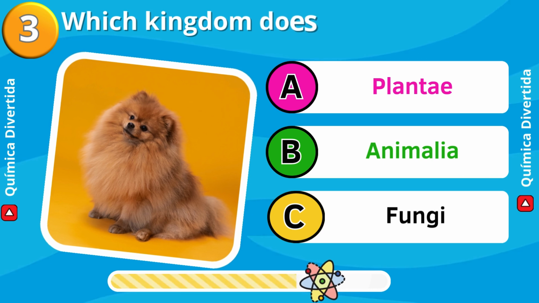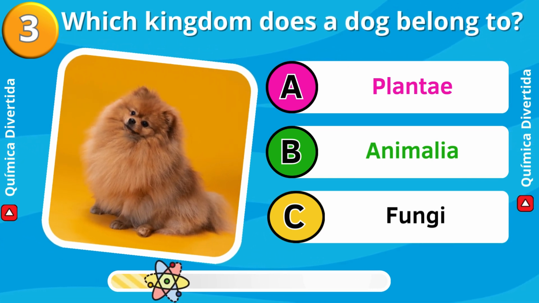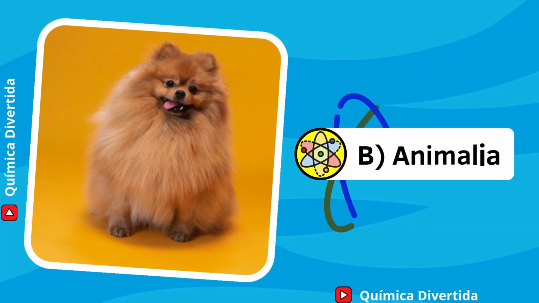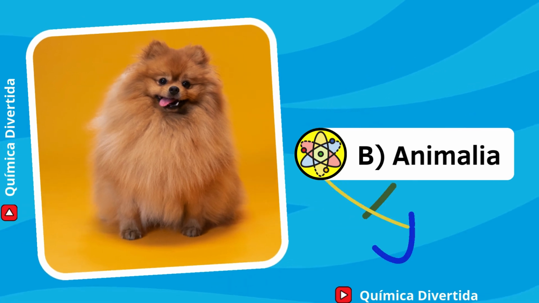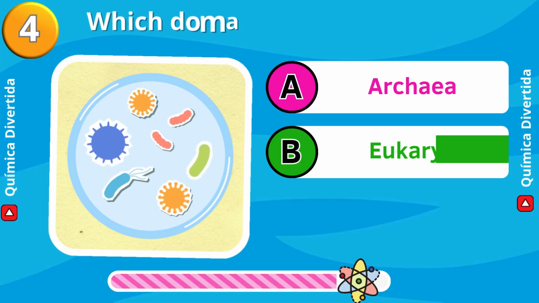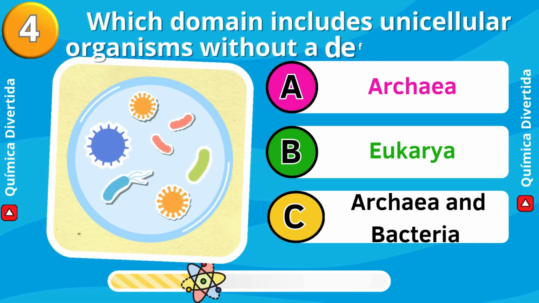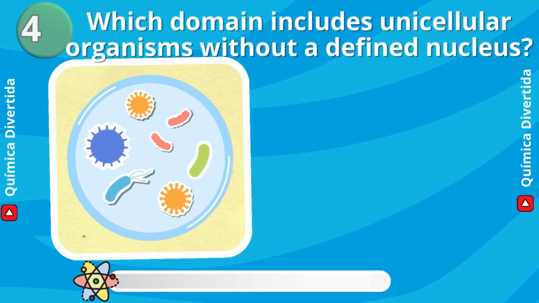Which kingdom does a dog belong to? Plantae, Animalia, Fungi. Answer: B. Animalia. The dog is an animal, so it belongs to the Animalia kingdom. Which domain includes unicellular organisms without a defined nucleus? Archaea, Eukarya, Archaea and bacteria.